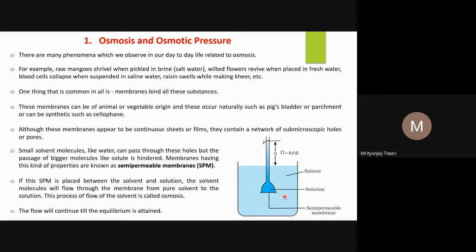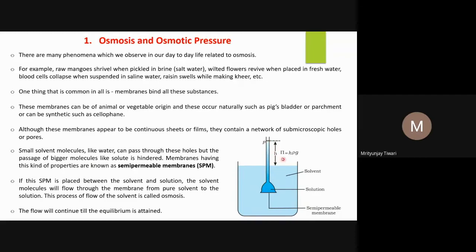One example that you can see here is a synthetic semi-permeable membrane like cellophane. You see the solvent molecules here, the semi-permeable membrane, and the solution. Initially the solution is only up to this level, but what happens is the water goes up into the tube, the volume of the solution increases, and it rises till this pressure.